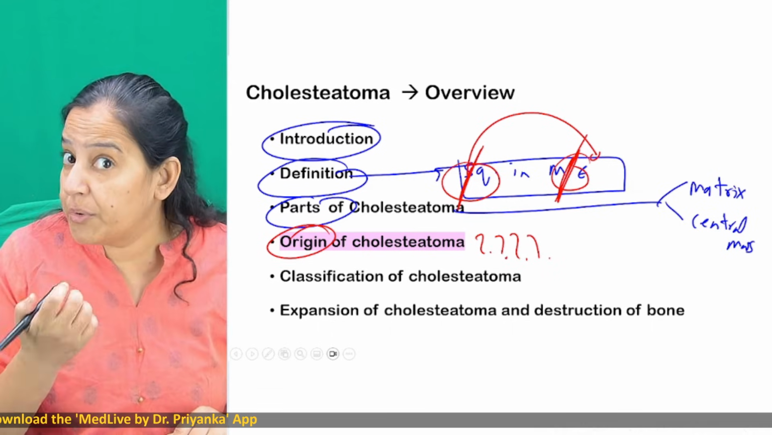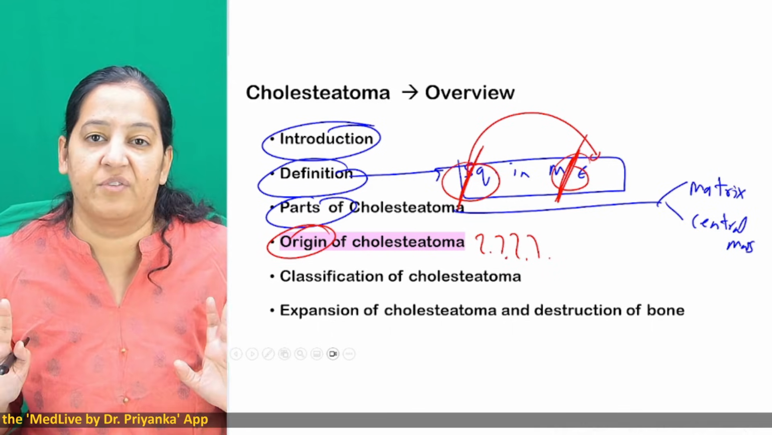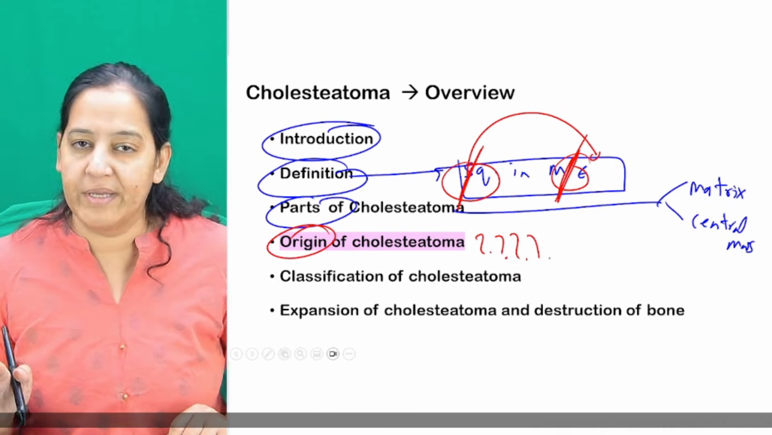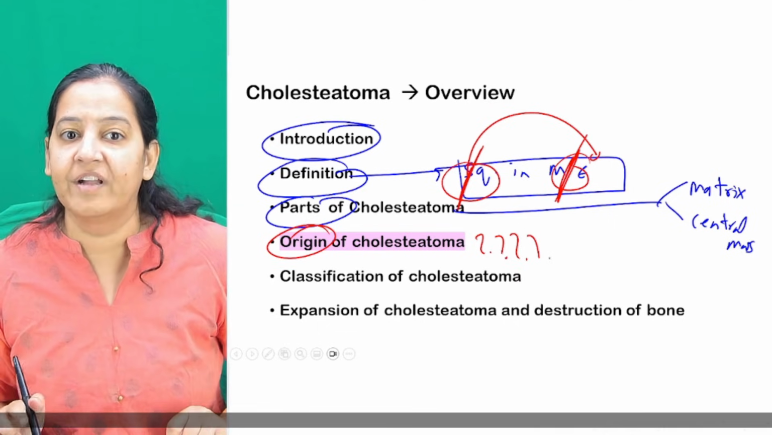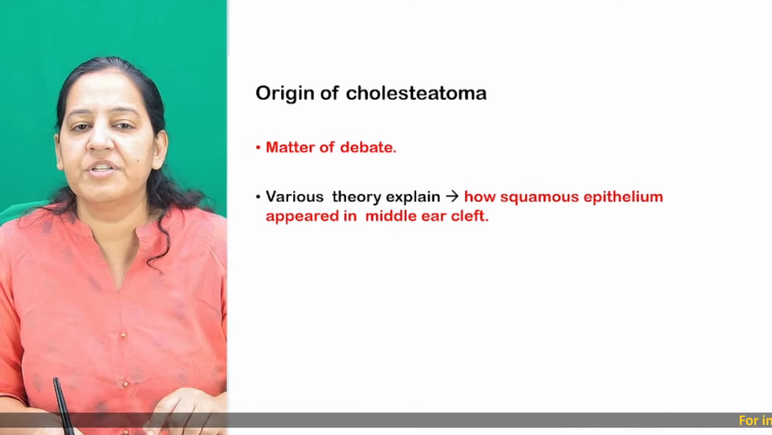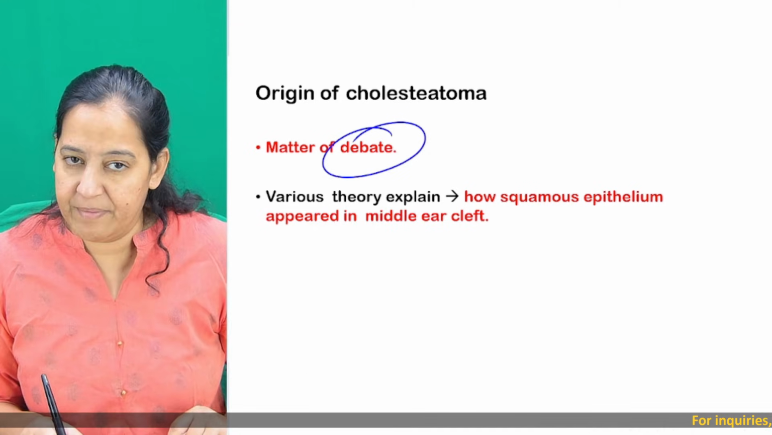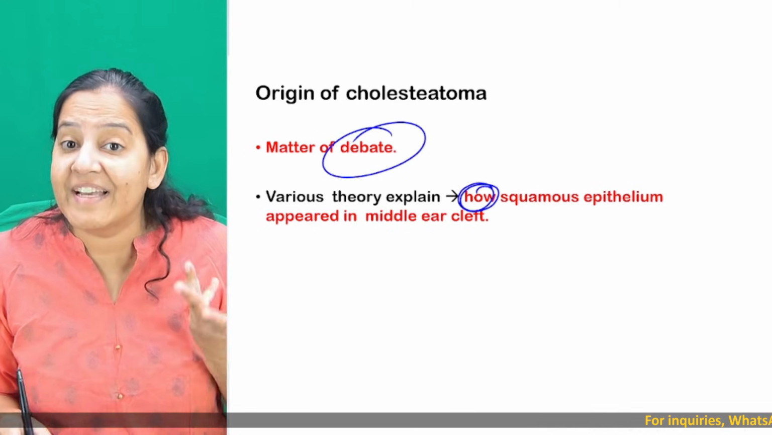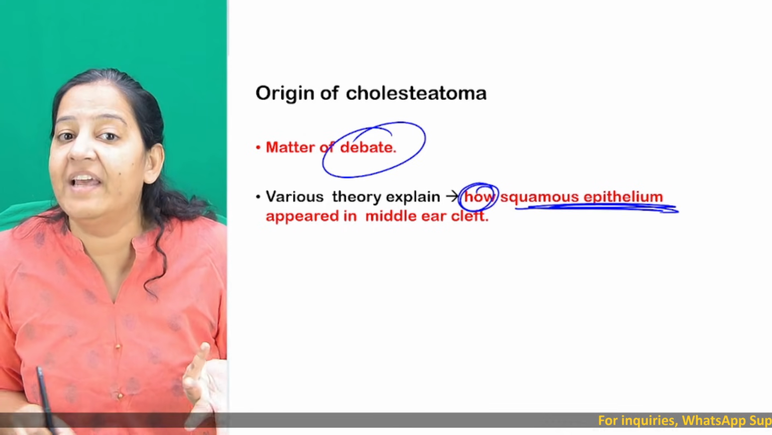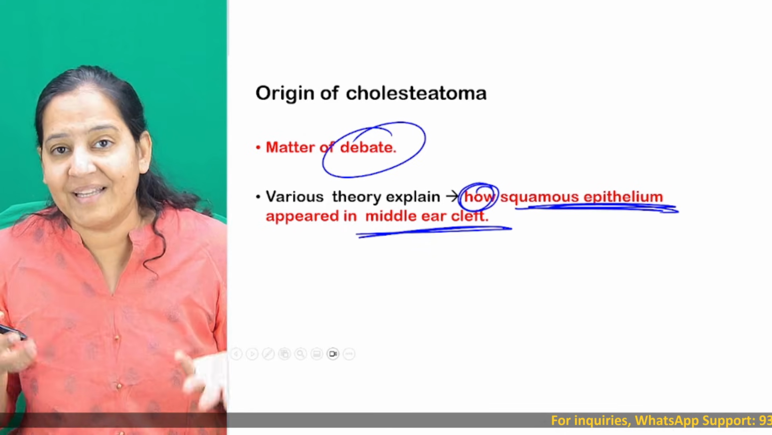So there are various theories for that. And it's debated. We don't know which theory is correct. All theories we will study, but we don't know which one is correct. So what is the origin? Origin is a matter of debate. We don't know how exactly the squamous epithelia is coming in the middle ear cleft. So that is the biggest question.